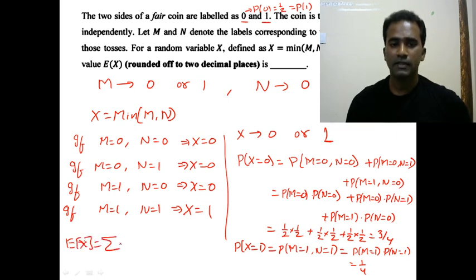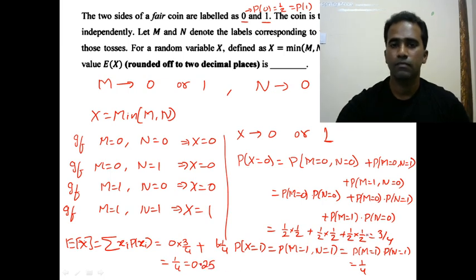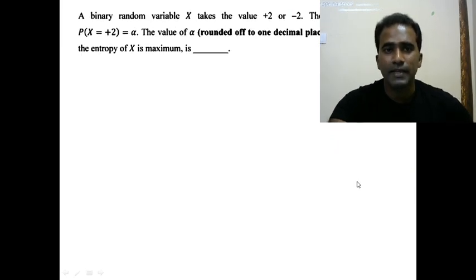Expectation of x is equal to sigma xi into p of xi. Which means, what are the possible values of x? Take those values, multiply them with the corresponding probabilities and just add it up. So what are the possible values of our x? 0 and 1. The probability of 0 is 3 by 4, just multiply with that. Probability of 1 is 1 by 4, multiply with that, just add them up. So which is equal to 0 plus 1 by 4, which is 1 by 4 or 0.25. So this is the answer. Easy question. So next question.